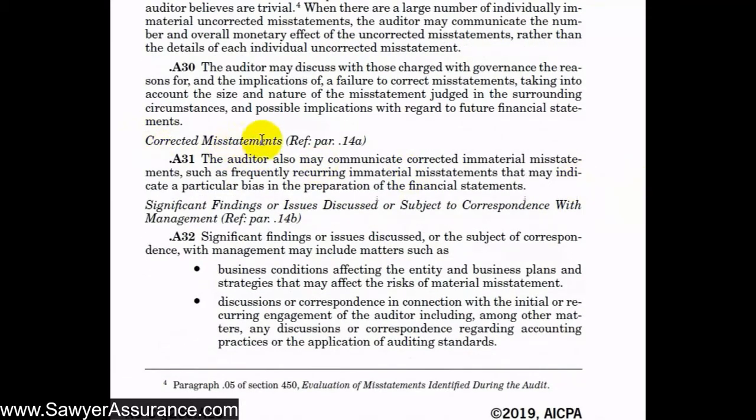And regarding the corrected misstatements, so these are the misstatements we found during the audit and we discussed with management and decided to go ahead and correct them. We might communicate to those charged with governance those ones that we corrected. We also might communicate corrected immaterial misstatements, such as frequently recurring immaterial misstatements that may indicate a particular bias in the preparation of the financial statements.